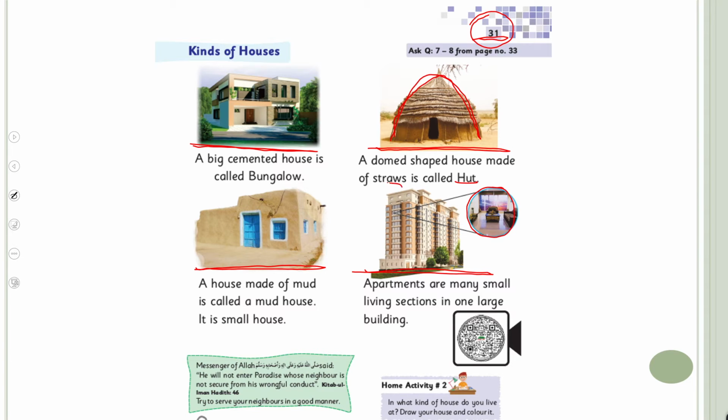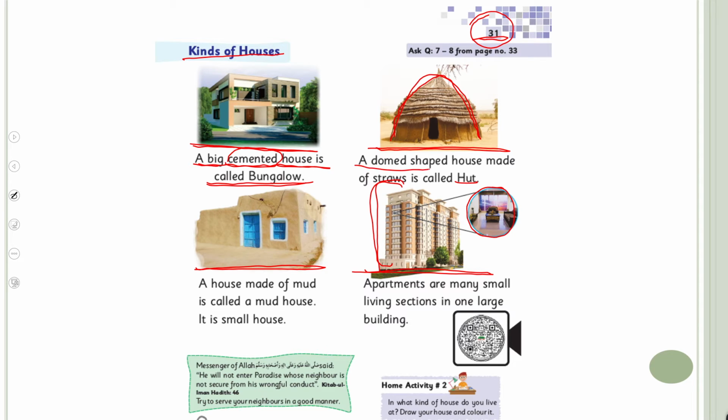So these are apartments. Now read with me. Put your fingers where I'm reading. Kinds of houses. A big house made up of cement is called a bungalow.